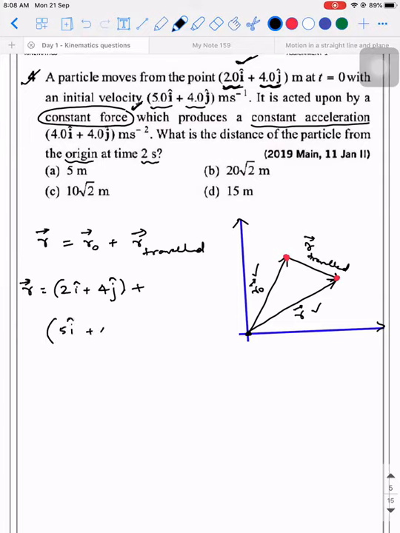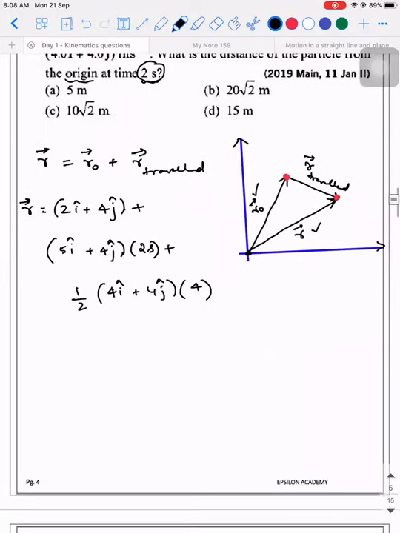5i cap plus 4j cap into, what is the time for which it is traveling? 2 seconds. Plus half into acceleration, 4i cap plus 4j cap, into time, 2 seconds. So 2 square, 4. I directly wrote it. I hope there is no confusion.